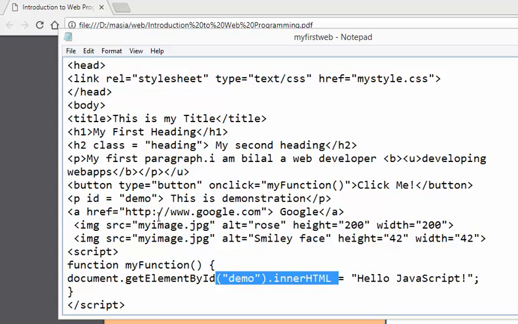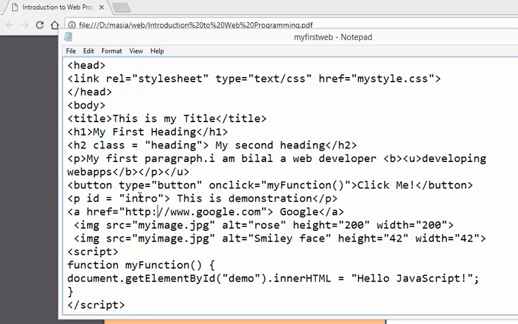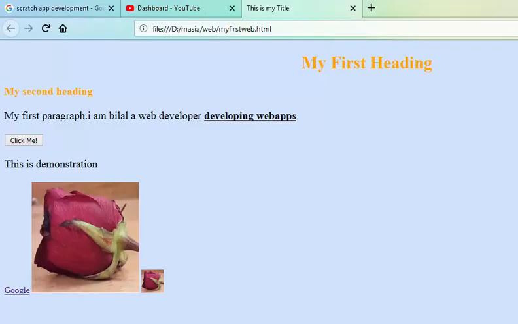If I want to change it, like if I say this is my intro body, or this is my intro JavaScript id, or whatever you want to write, so I say this is my intro id. When I save it and run it again, you will see that when I click on this button, it changes into hello JavaScript. I hope you understand this.